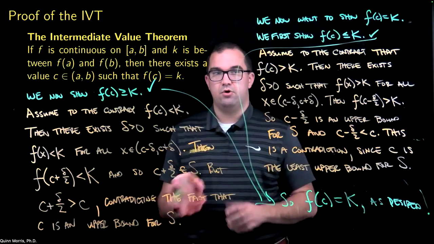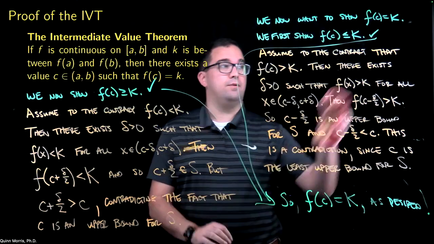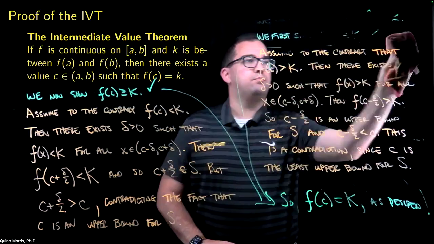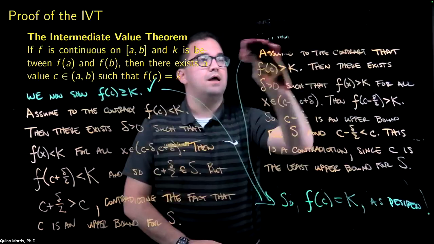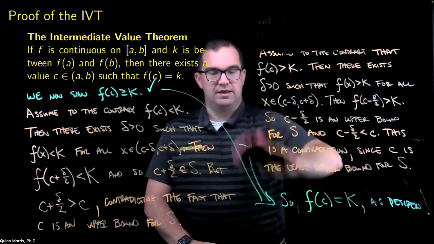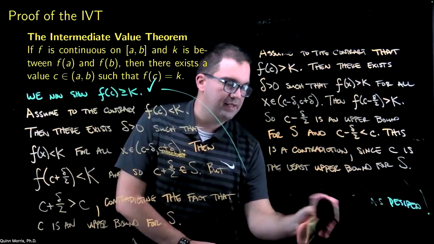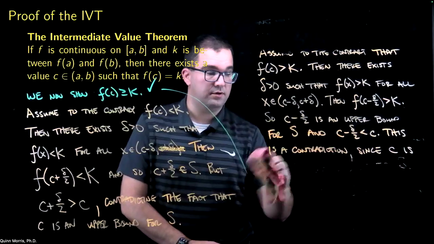In the next video, we will look more extensively at the extreme value theorem. In the case here of the intermediate value theorem, we're not going to prove this in any more general setting. However, for the extreme value theorem, in the next video, we will first prove it in the form that's stated in the book.